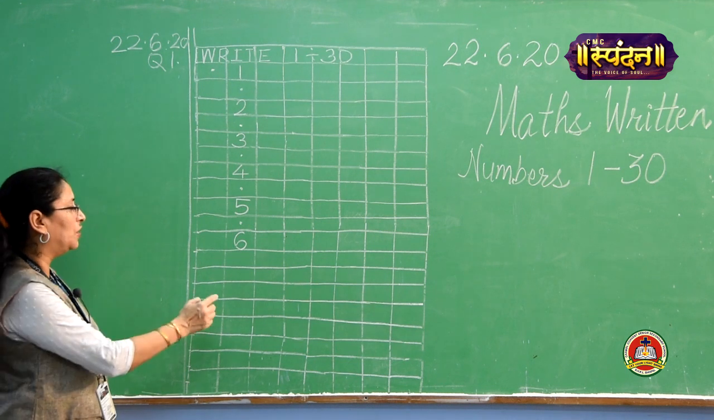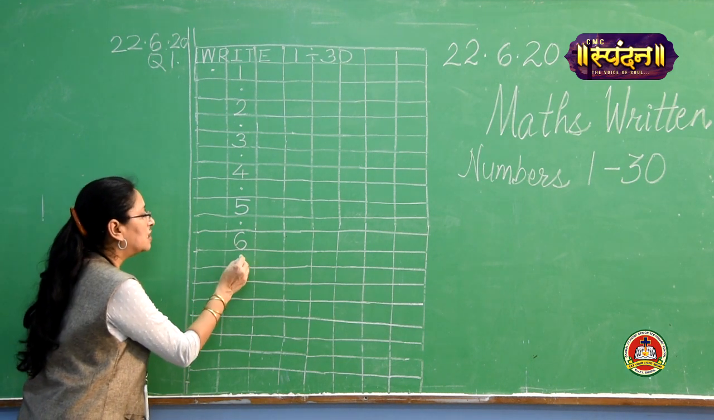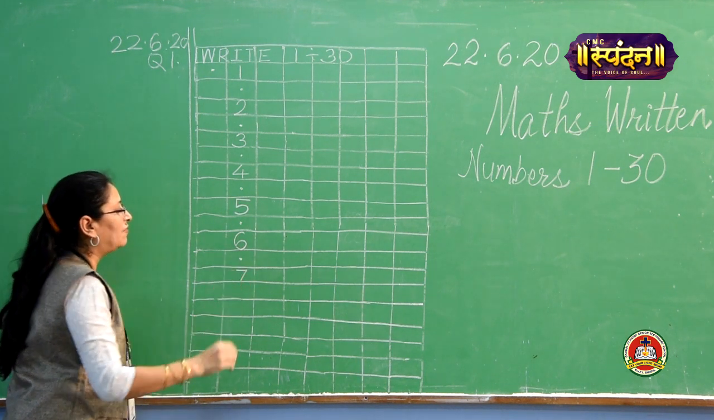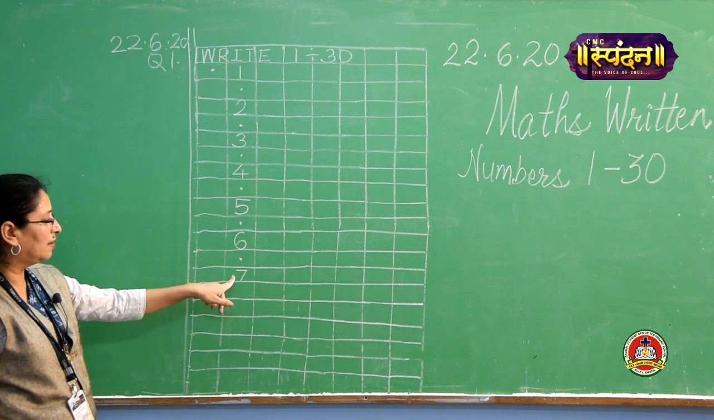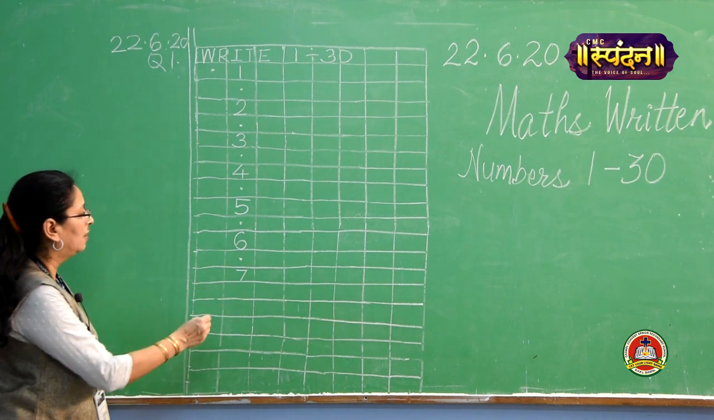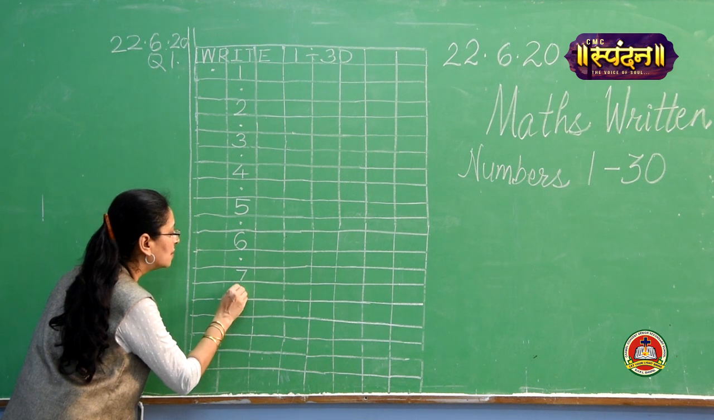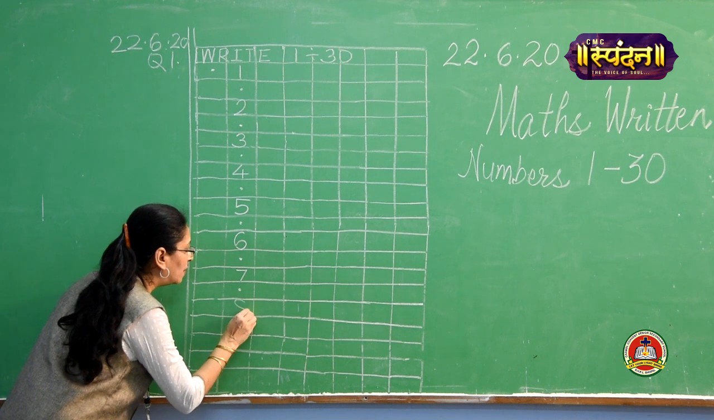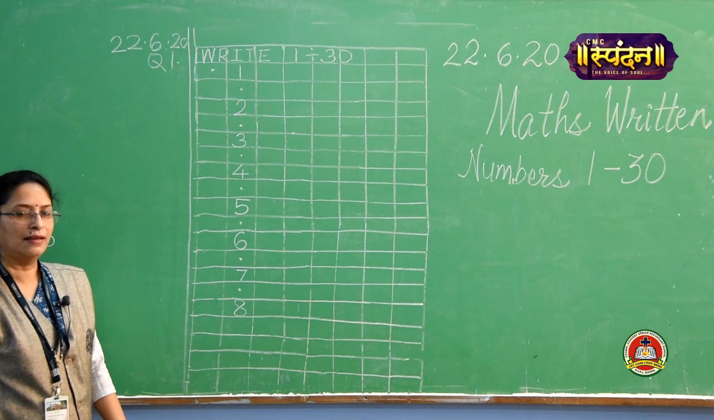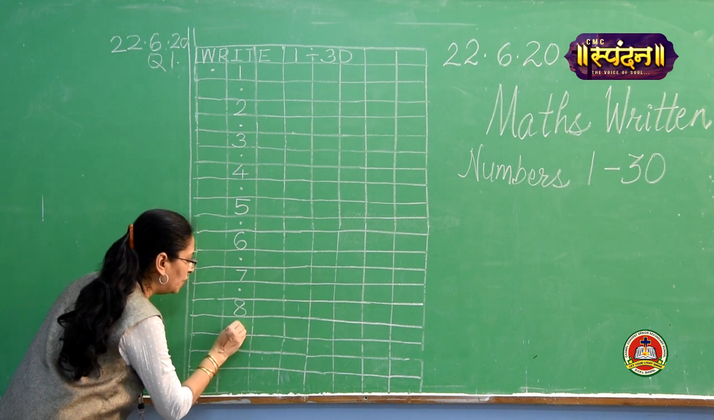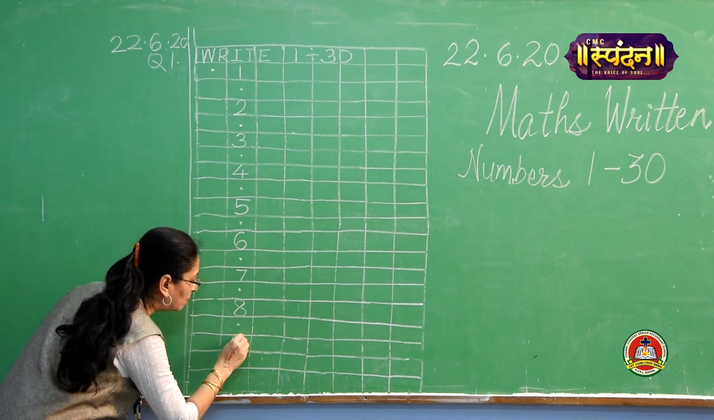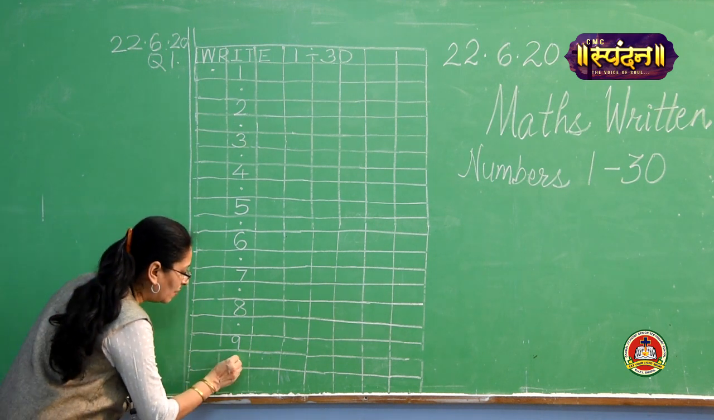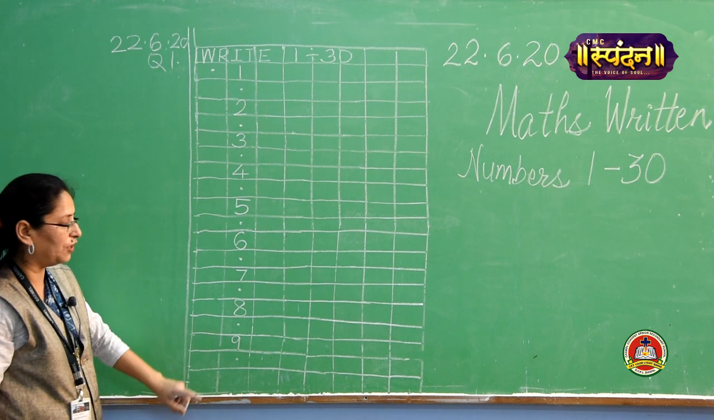Very good. Keep going. Then again skip this box, that is put a dot. Write number 7. I repeat, write number 7. Again skip this box. You can put a dot also. Okay. Then write number 8. Then again put 1 dot. Write number 9. Very good. Then again skip the box, put 1 dot.